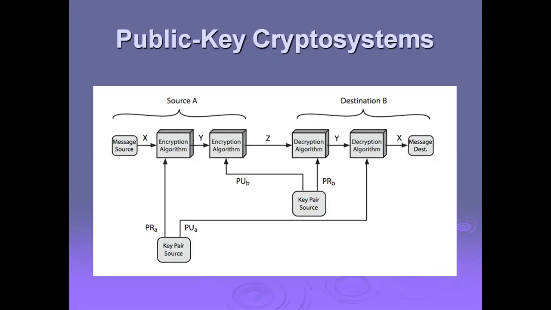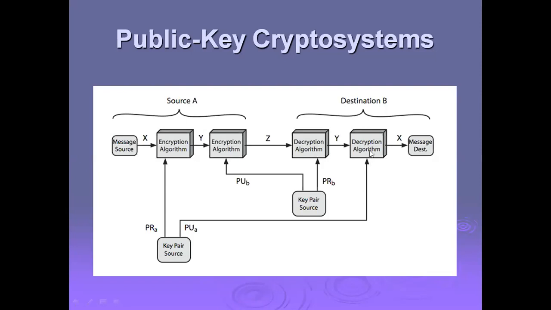Initially we have message source X, and we have to send the message X from source to destination, so we receive X at the destination. Source A, destination B, right? In between, we perform an encryption algorithm, and then a decryption algorithm.